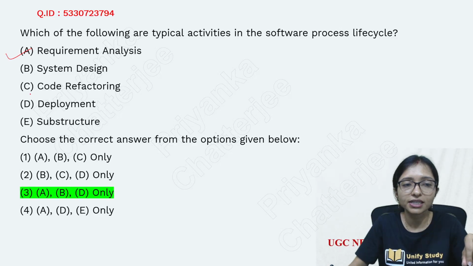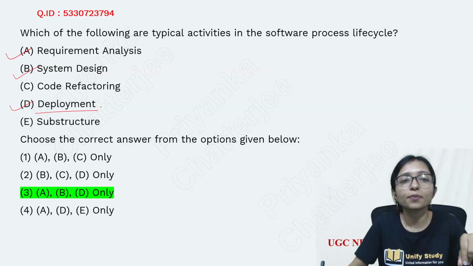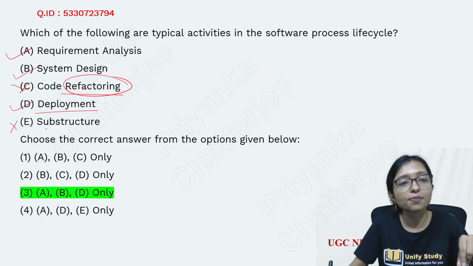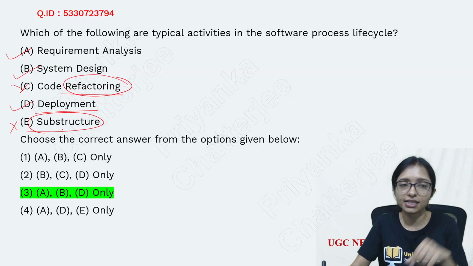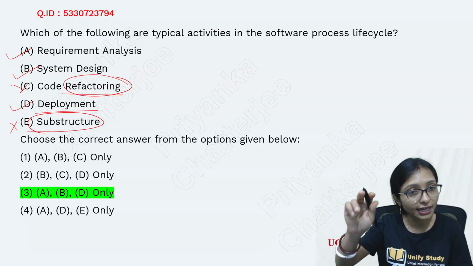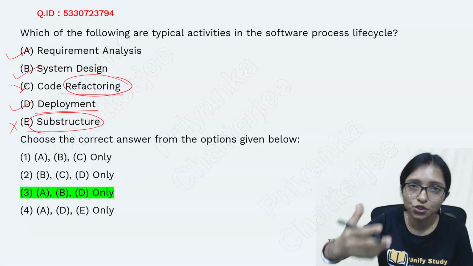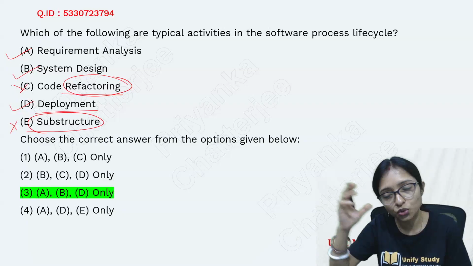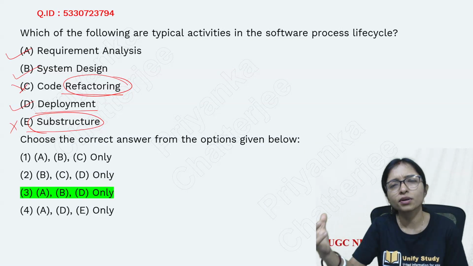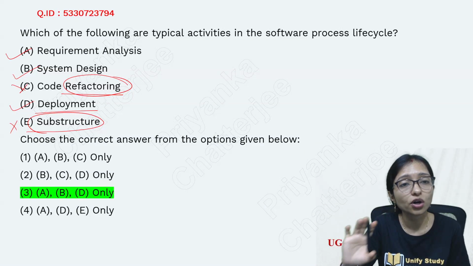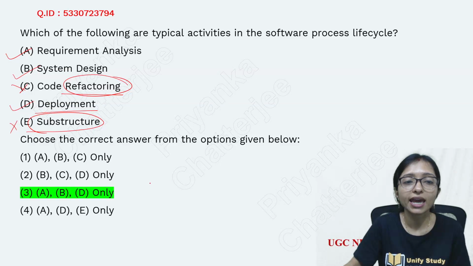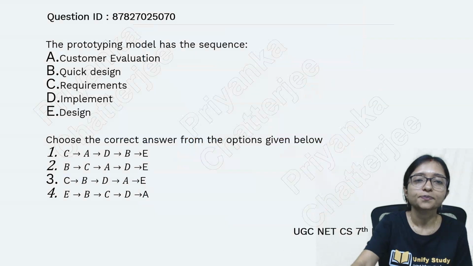First one is requirement analysis, then system design, then finally deployment. These are the typical ones, but code refactoring is not coming under SDLC. Substructure is also not coming under SDLC, because refactoring is done after you have already built software, meaning some problem is there that needs to be fixed. It is not part of SDLC. So A, B, D is the correct answer.